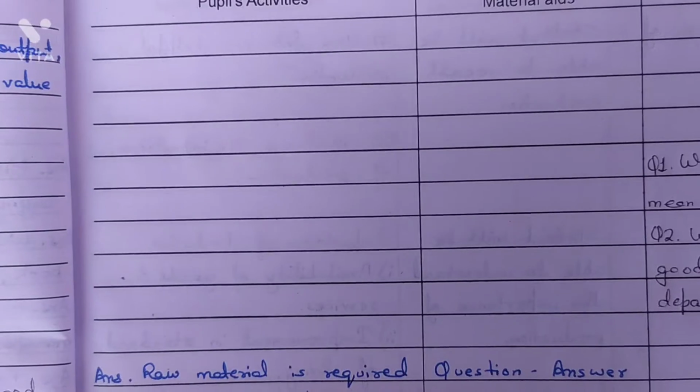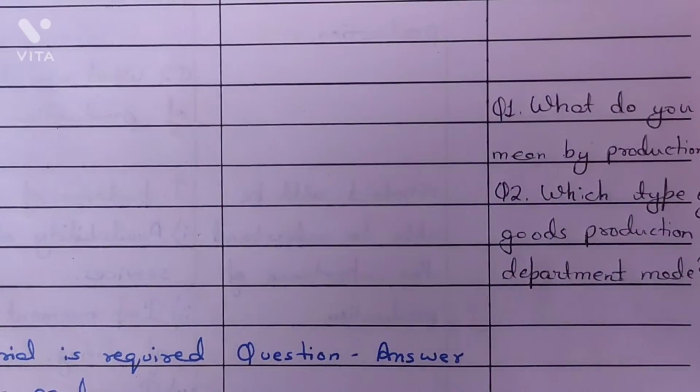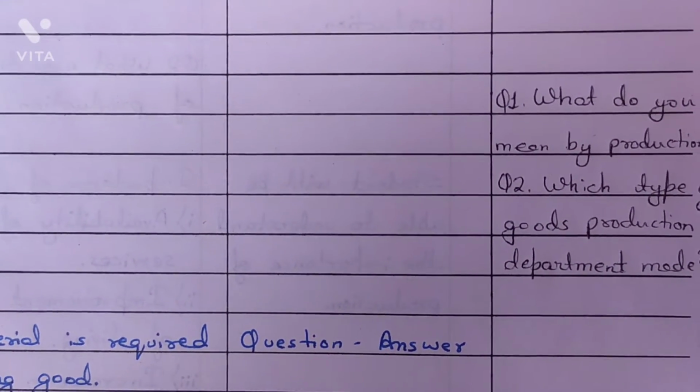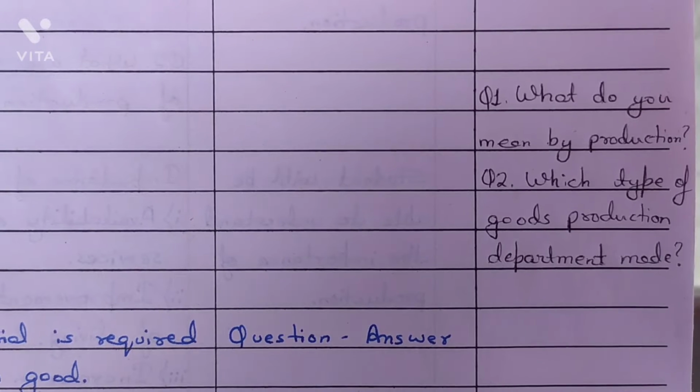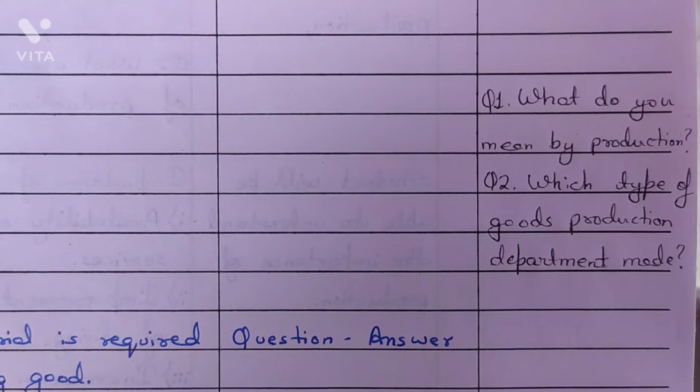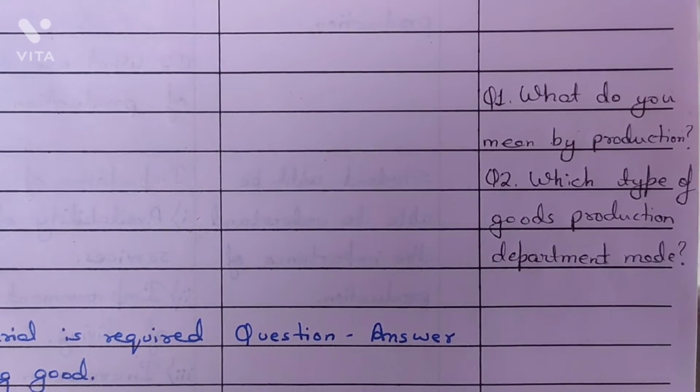Evaluation questions are. Question number 1 is, what do you mean by production? Question number 2 is, which type of goods production department made?